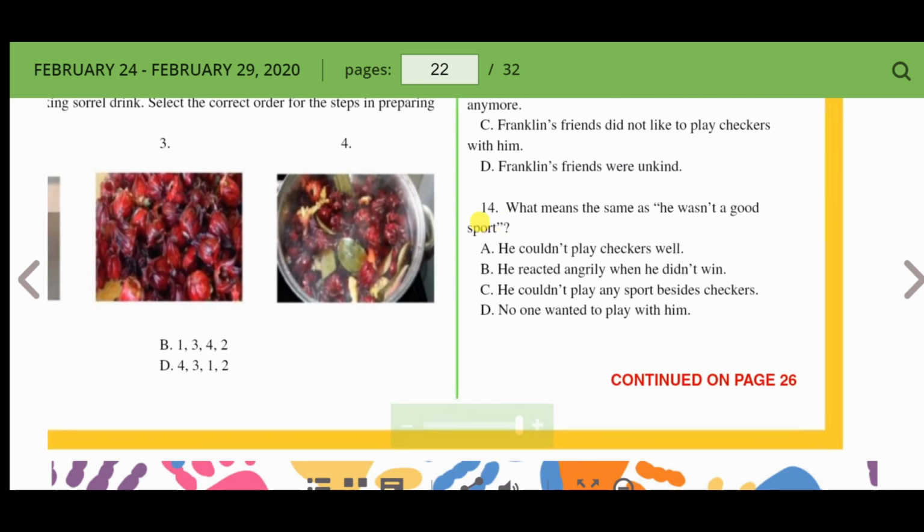14. What means the same as he wasn't a good sport? A, he couldn't play checkers well. B, he reacted angrily when he didn't win. C, he couldn't play any sports besides checkers. D, no one wanted to play with him. And the answer I would go with, he reacted angrily when he didn't win.